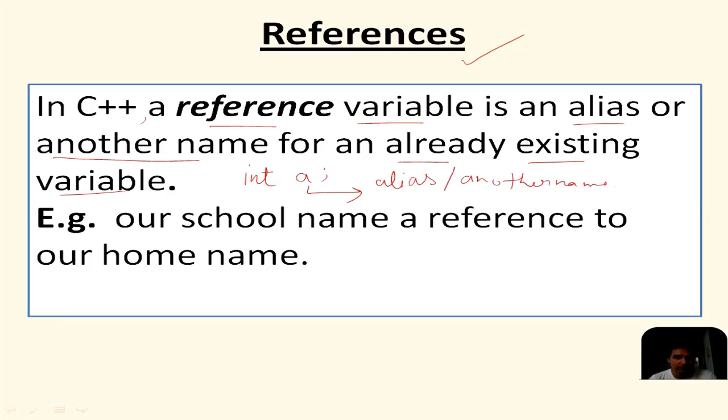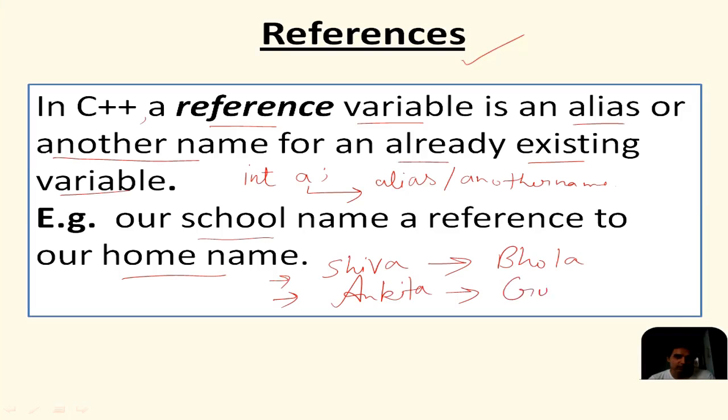Okay, so if we take ourselves as an example, then we all have two names, right? Like our school name is something else and our home name is something else. So for example, suppose someone name is Shiva, then in home their name can be Bhola, or if we have any girl, suppose Ankita, then she can be called as Gudiya. So here Shiva is a reference to Bhola and here Ankita is reference to Gudiya. Same way in programming we have a reference variable for an existing variable.